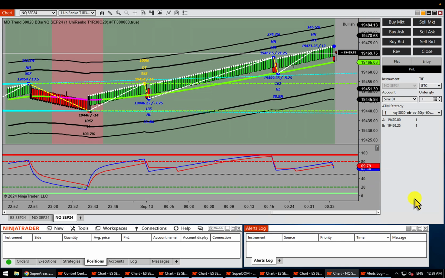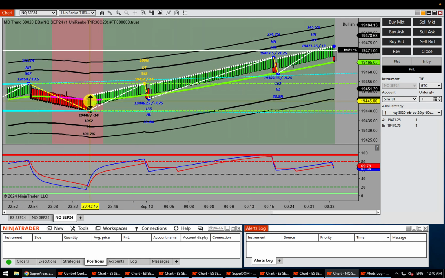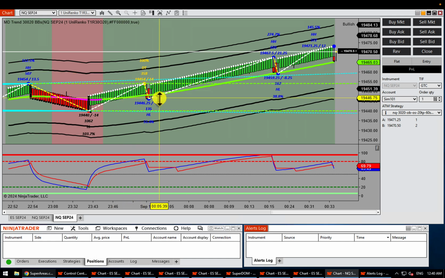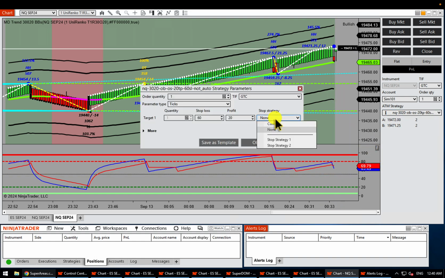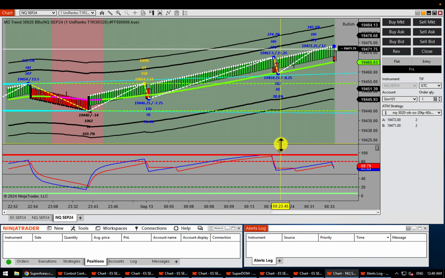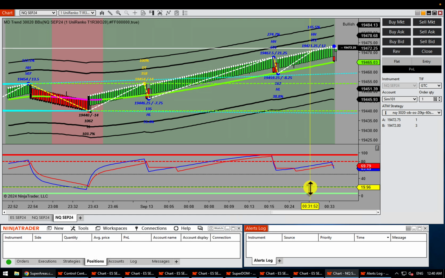Hopefully that explains everything. And the next video I'll make is about every time price touches the mid band, how it's going to automatically buy. So it would have bought here, it would have bought here, it would have sold here. So it will automatically put a stop loss. So that's called the moving average or price action middle 50% alert with buy and sell. And hopefully you will play with it because of course there's many things you can do. You can set up your own stop strategy that, hey, I don't want to take only 5 point profit. If I continue to go up, I can trail my automatic profits.